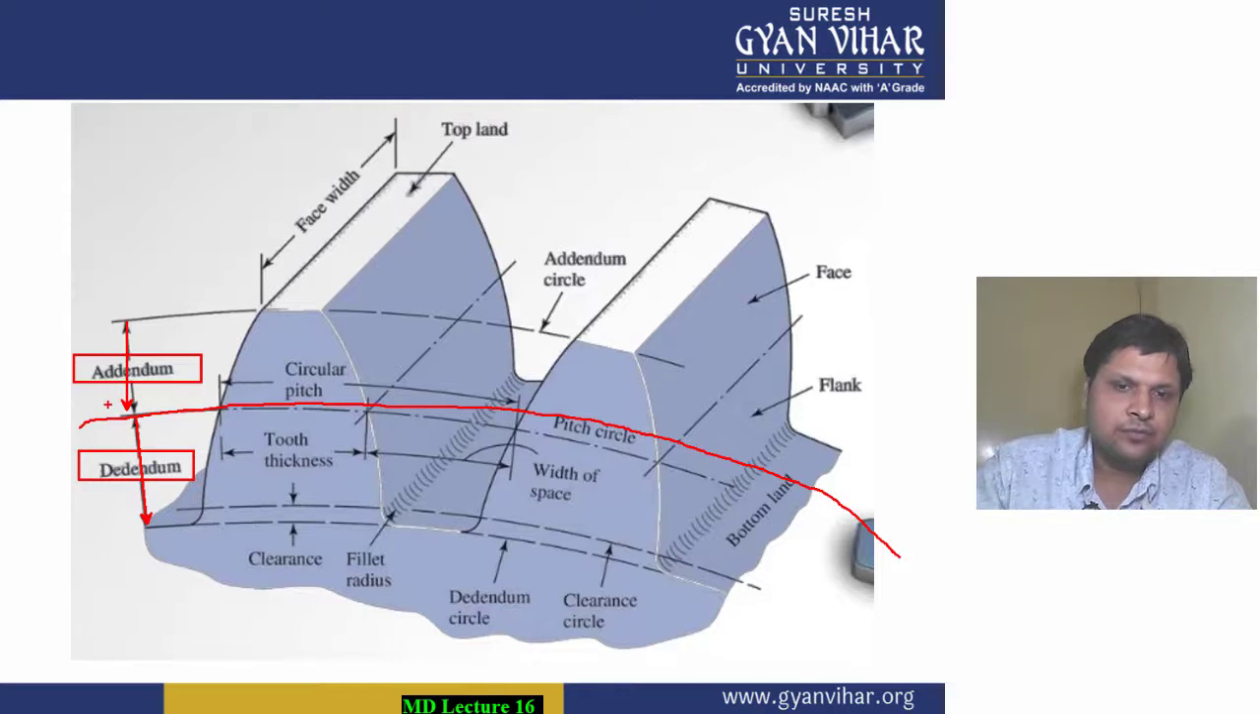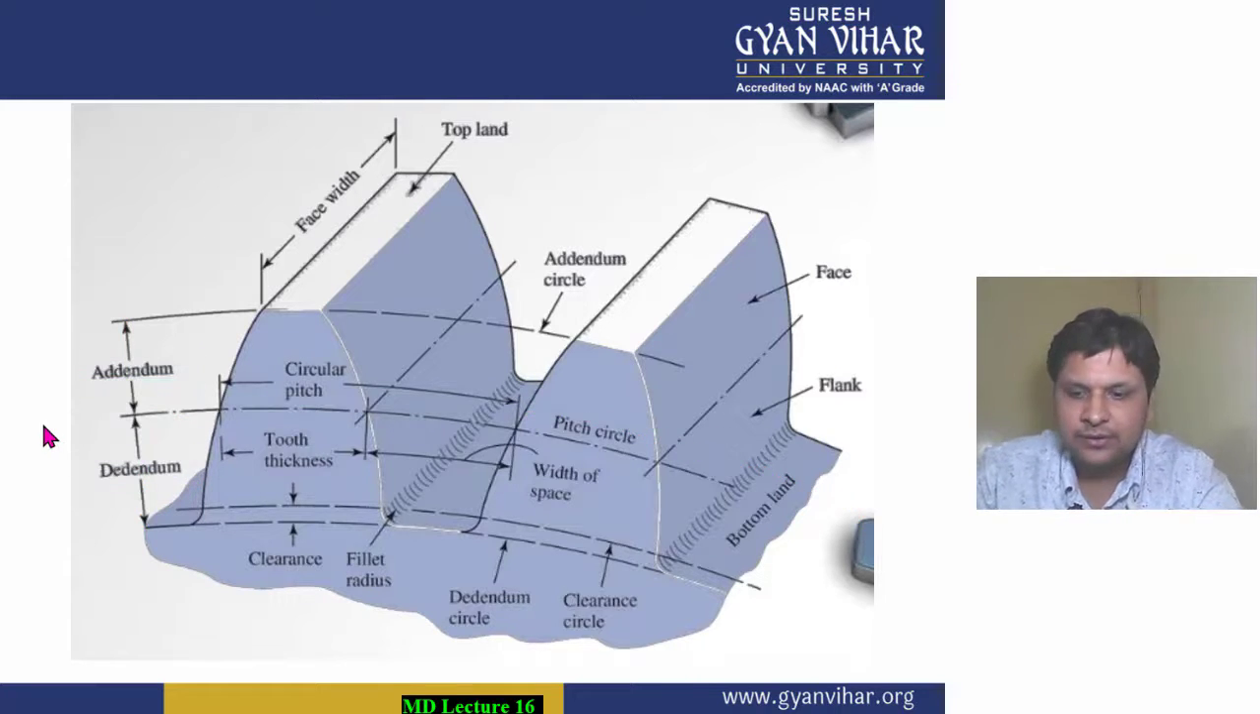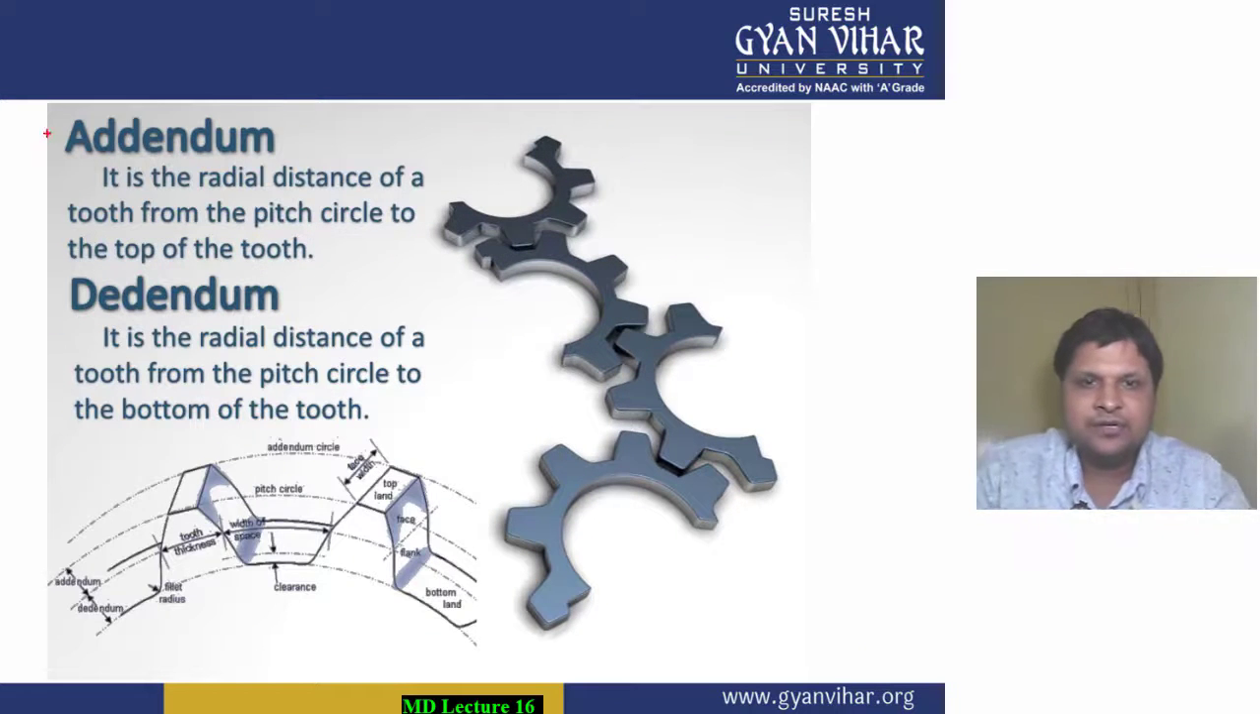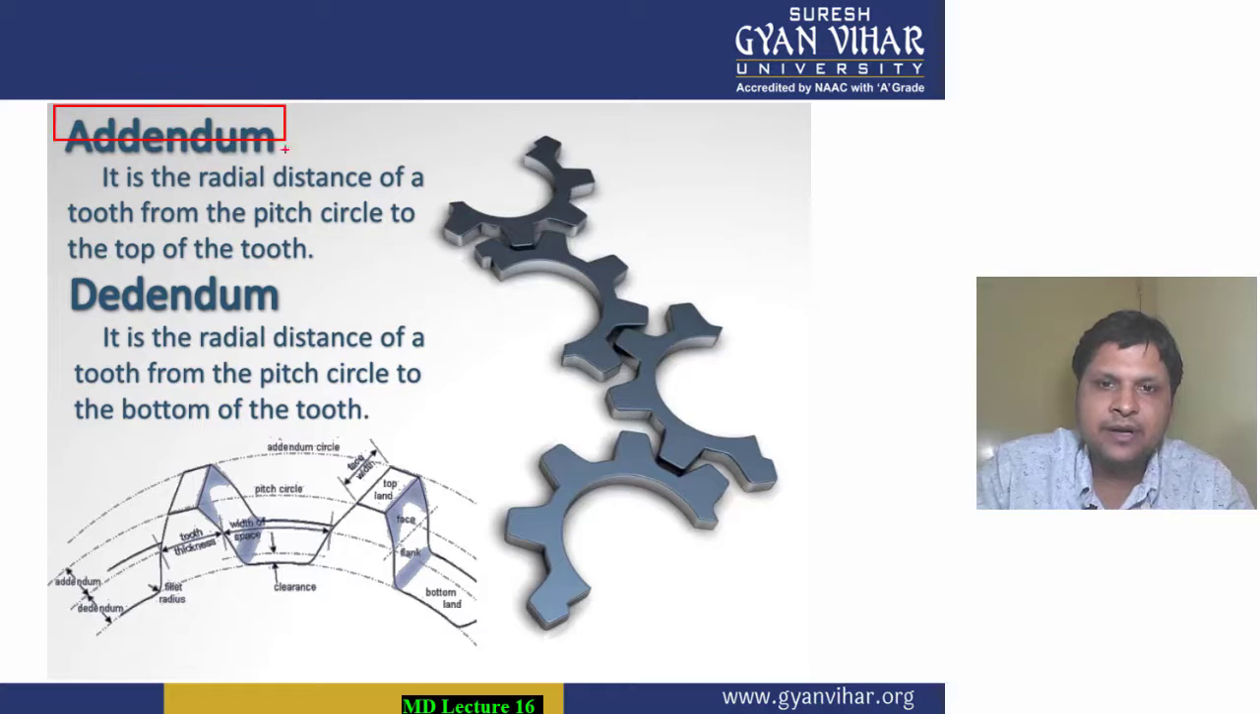All right, so in one word we can say that the height of the teeth above the pitch circle is known as addendum, and the length of the teeth from the base circle to the pitch circle is known as your dedendum. All right, so I hope this is understood to you, what is addendum and dedendum. In definition, we can say that addendum is the radial distance.